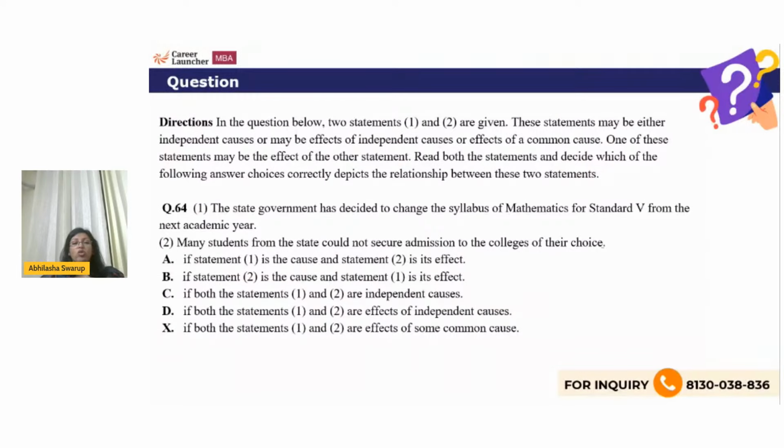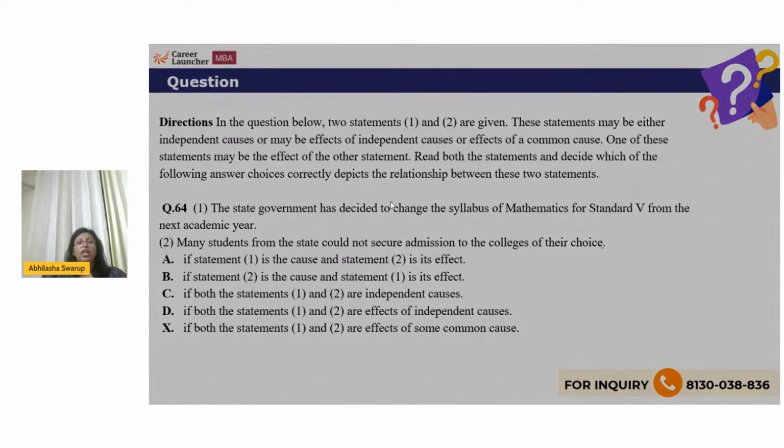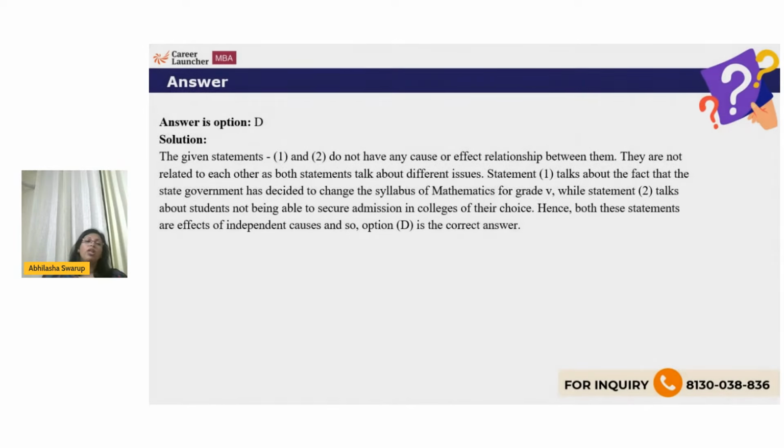Okay, so can I check to see if there are effects of independent causes? Why would the state government change the syllabus of maths? Maybe it is very heavy, maybe it is very light. Why did the students not secure admission to colleges of their choice? Maybe there weren't enough seats, maybe they didn't get enough marks, whatever. So ideally, these should be effects of independent causes. You would not be able to draw these to a common cause, right? So therefore, no. So ideally, the answer should be D, effects of independent causes. The given statements do not have any relationship.